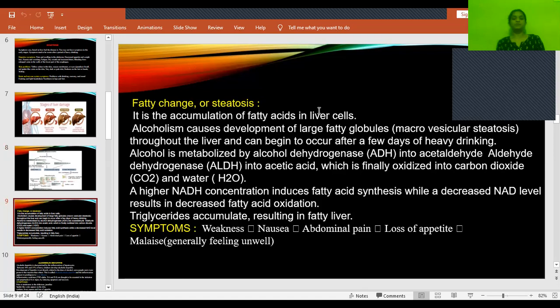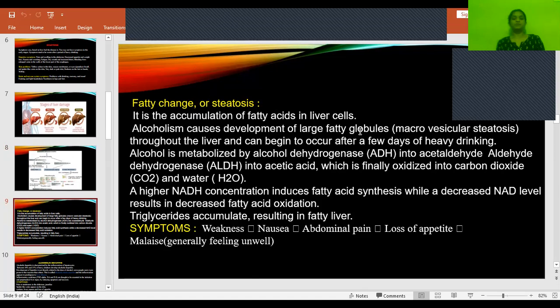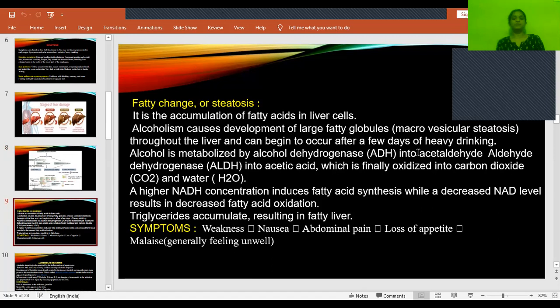So, the same thing is being explained here. Fatty change or steatosis. It's also called steatosis. It's nothing but accumulation of fatty acids in the liver cells. In macrovesicular steatosis, large fatty globules get accumulated when alcohol gets converted into acetaldehyde in the presence of alcohol dehydrogenase. This acetaldehyde will increase lipogenesis and decrease lipid oxidation.